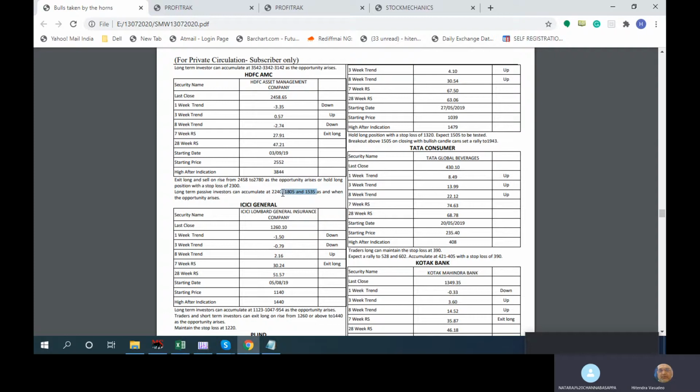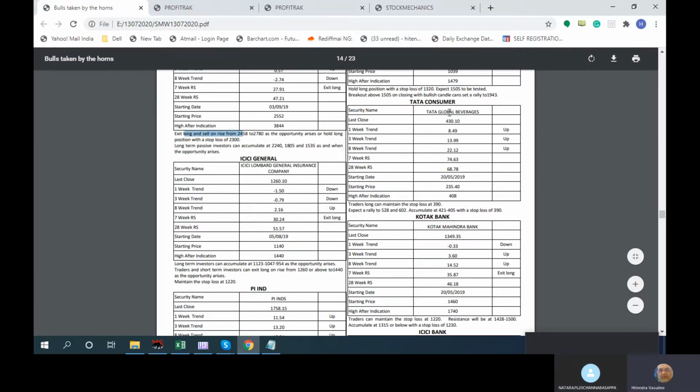So we just change the stance if you have invested, and then you will pick up at these points if they come, and they will hit if required. Or suppose next week it turns up and turns strong, then we'll start looking at trading also, with a stop loss, and a pullback will come. Tata Consumer Global, in May 2019, 1.5 years, we have still not removed it from our coverage. 235.40 was there, and now it's 408.